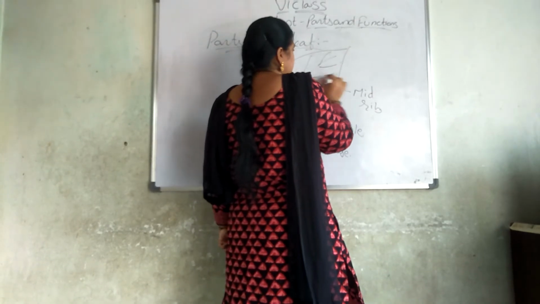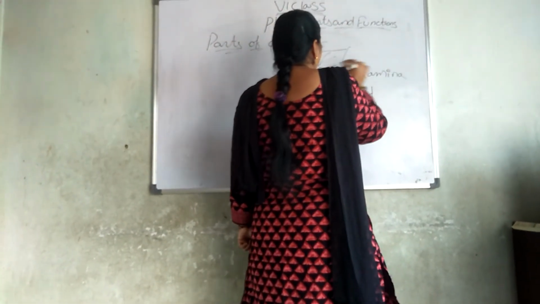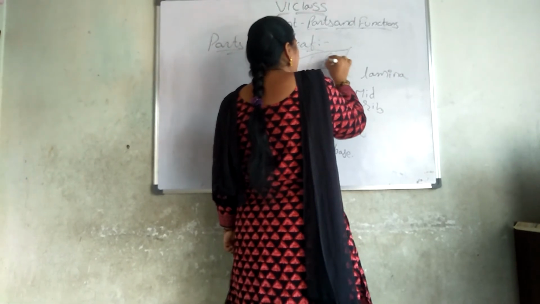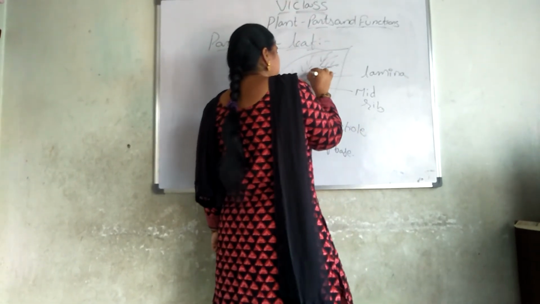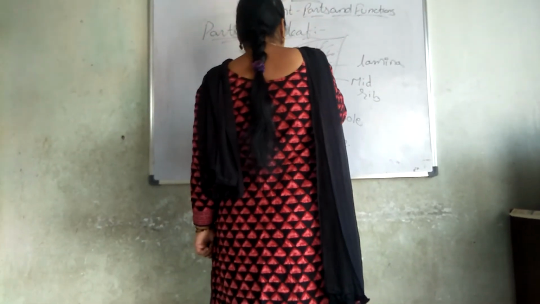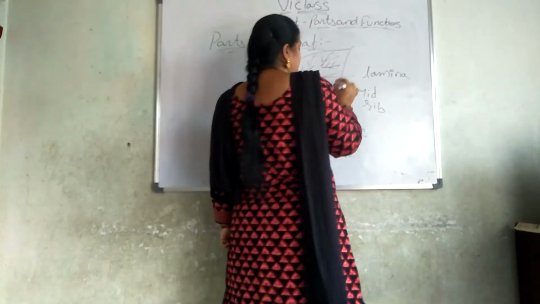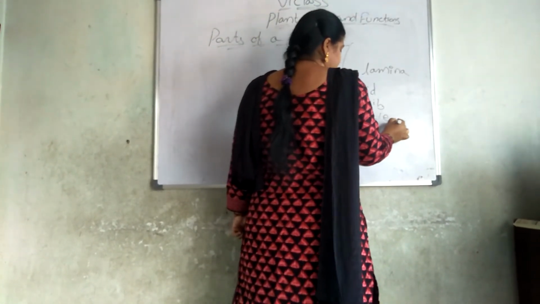Fourth one is lamina. Fifth one is, for this again you will have small light things here. These are the veins.